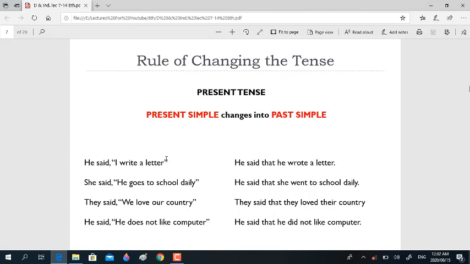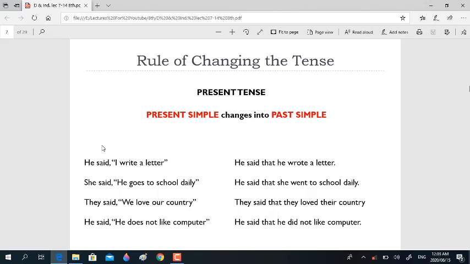But if the reporting verb is in the future or the present tense, there will be no change in the tense. So the change in the tenses will only occur if the reporting verb is in the past tense. Have you understood? Right.